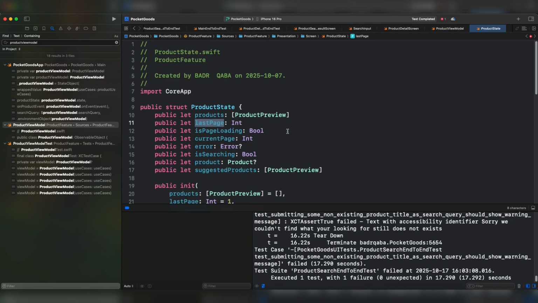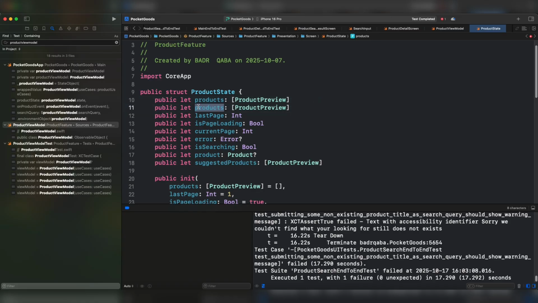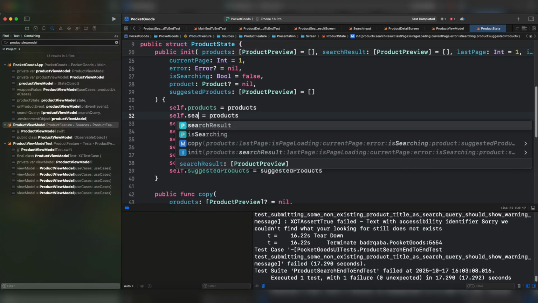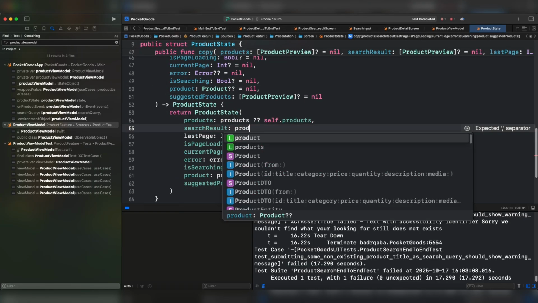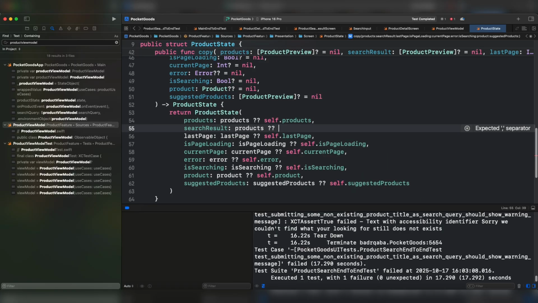Under the states, I'm going to add here, instead of products, another list for the search results. Let's call it search results. It will have the products preview, all right? Under the constructor, the same here. In the copy function as well. Of course, after doing this, we have to run the integration tests to see if we haven't tampered or done anything wrong, as well as search results.